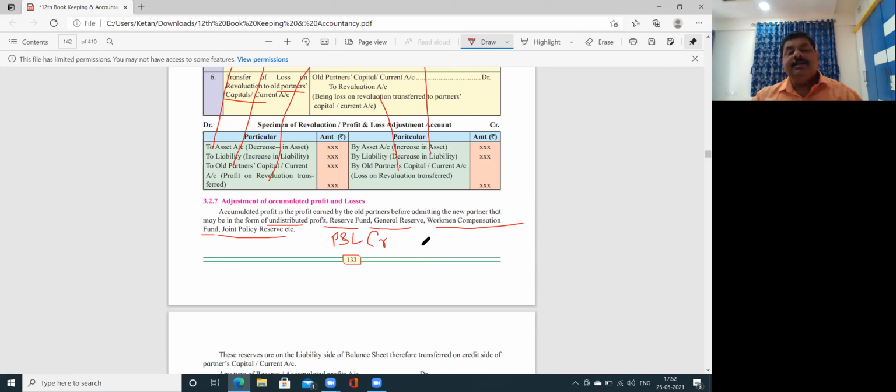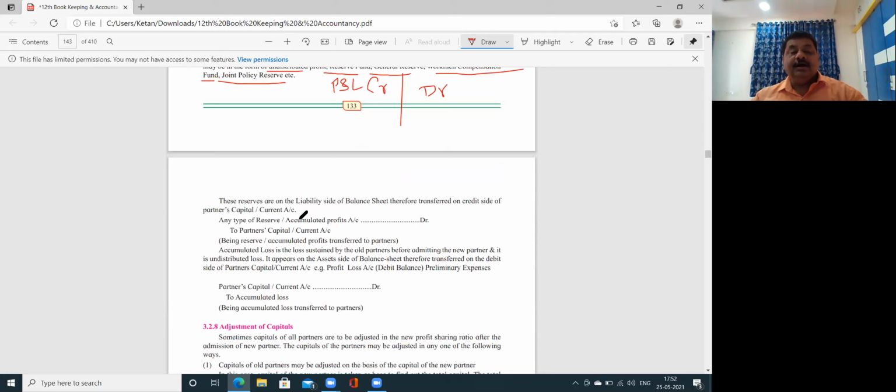If it is a debit balance, it is a loss. Accordingly we are going to distribute. These reserves are on the liability side of the balance sheet, so they would be a problem in the balance sheet. Therefore, transfer them to the credit side of partners' capital or current account.